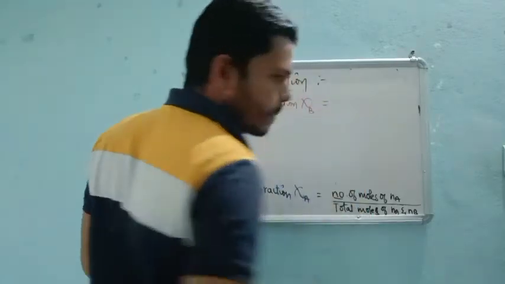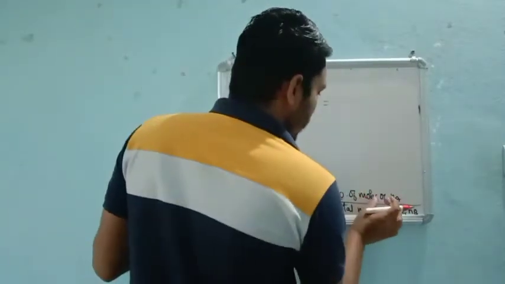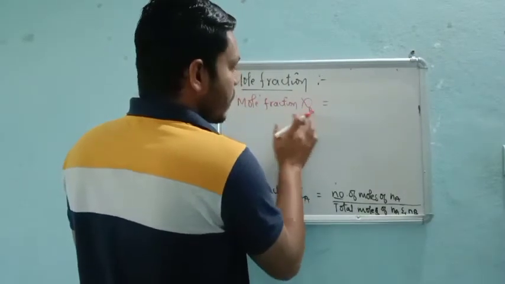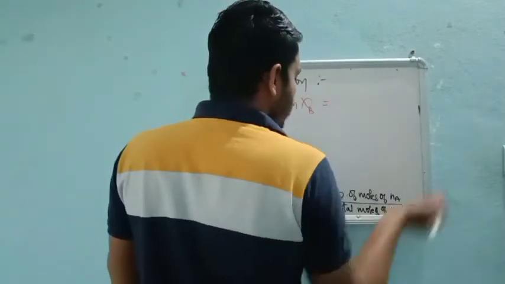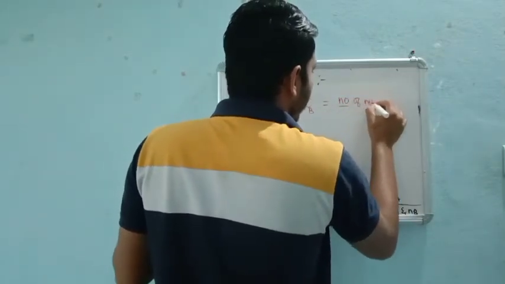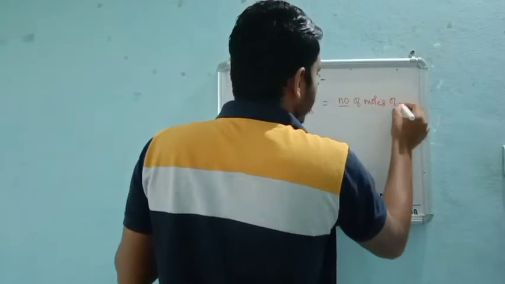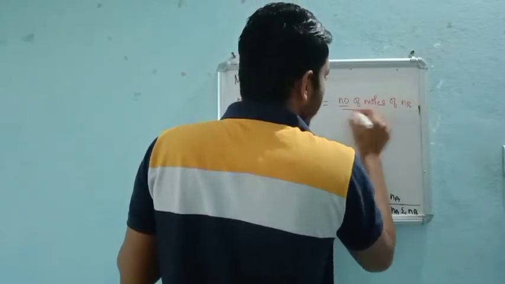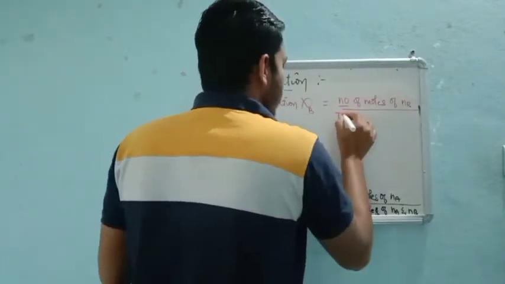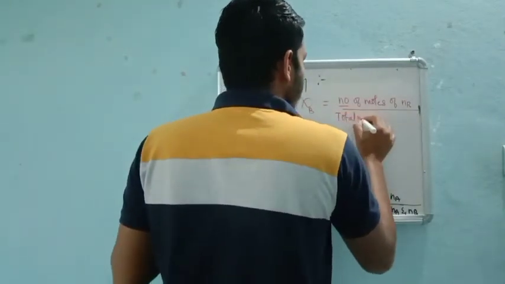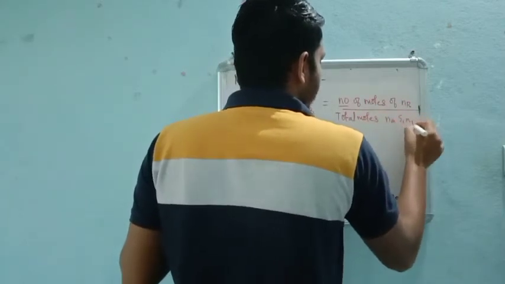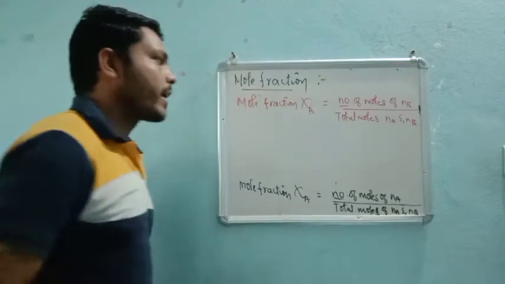Mole fraction of B is nothing but the number of moles of compound B, that is NB, divided by NA and NB, or the total moles of NA and NB. If you are getting it, okay.